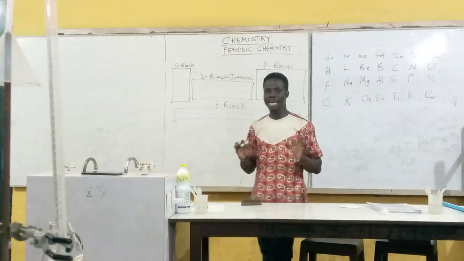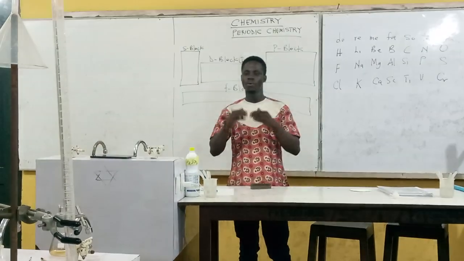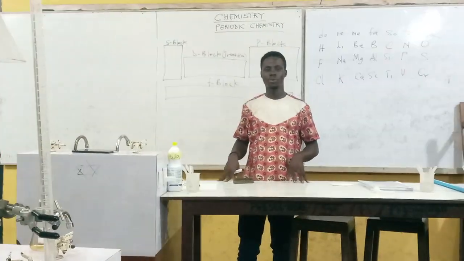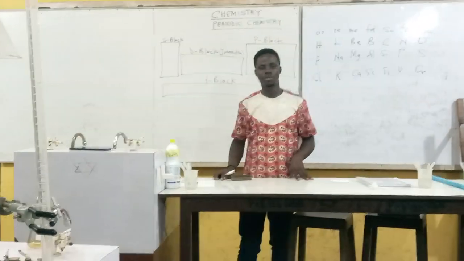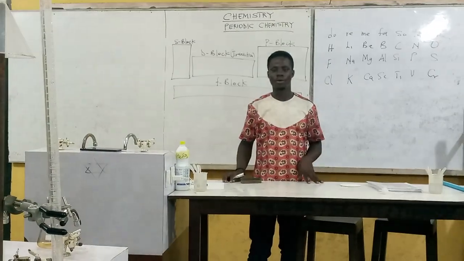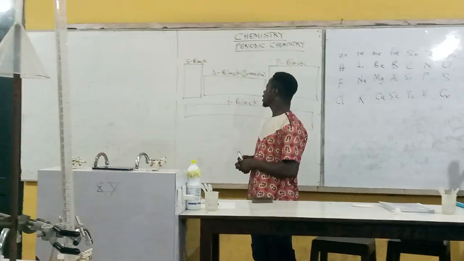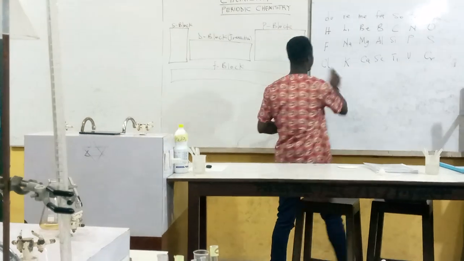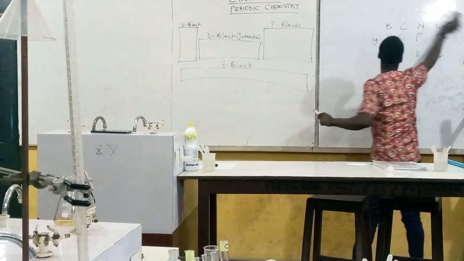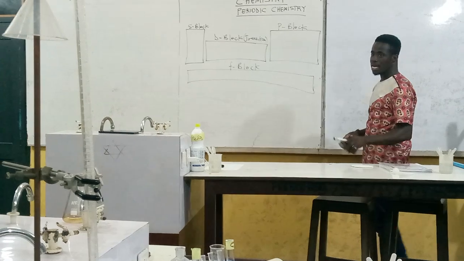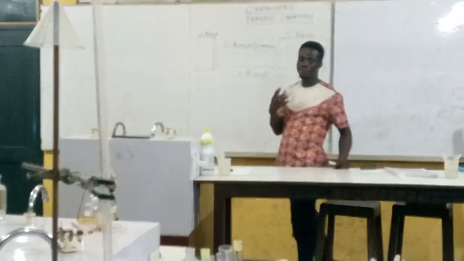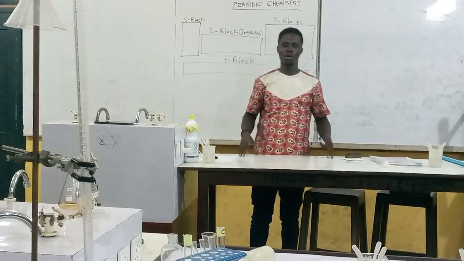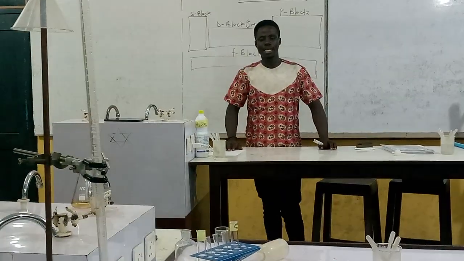The names of these blocks were derived from the orbitals. So we are going to link this to the orbital for us to get a clearer understanding of the periodic table. Now this S block is what we refer to as the S orbital. An orbital is the volume of space in which there is a higher probability of finding an electron.